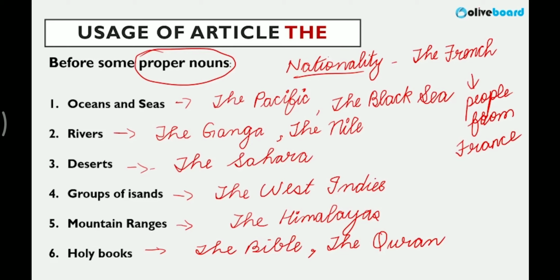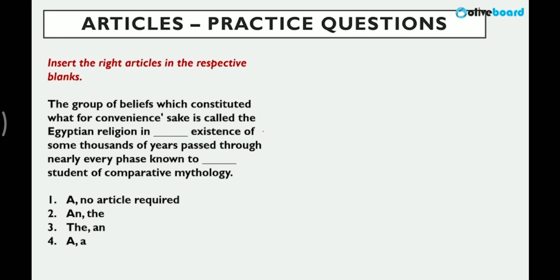Now let's do a few questions. Do you get these questions or not? The first practice question is framed as a sentence with two blanks, and you have to give me the articles required in these blanks. So please pause the video, read and try this question.